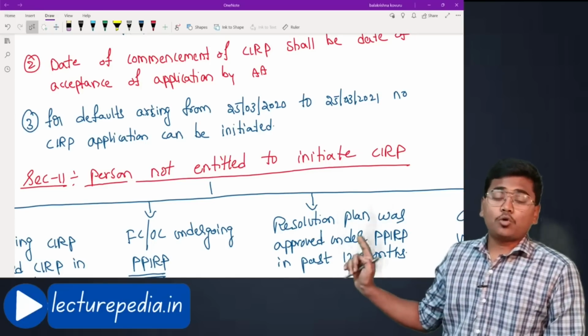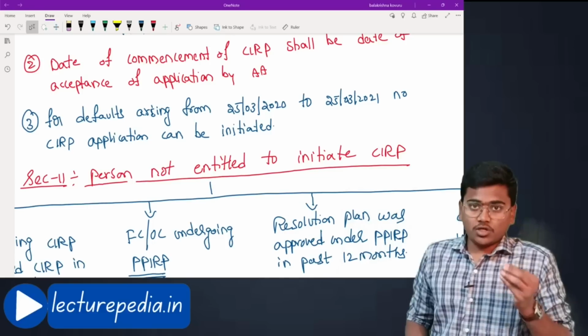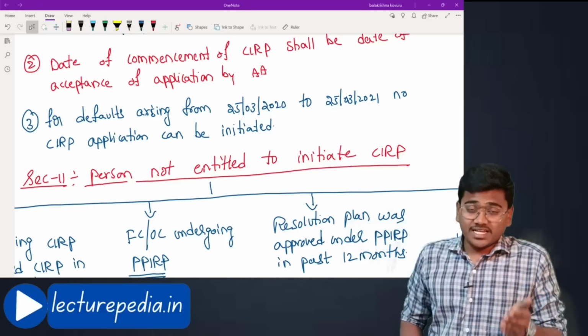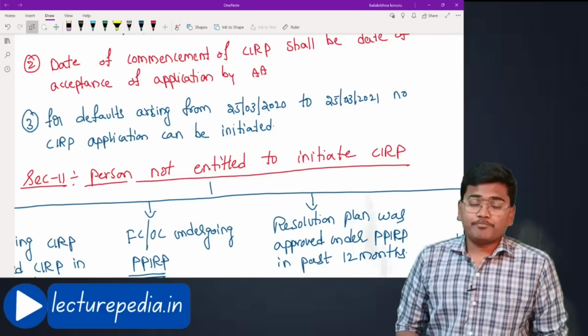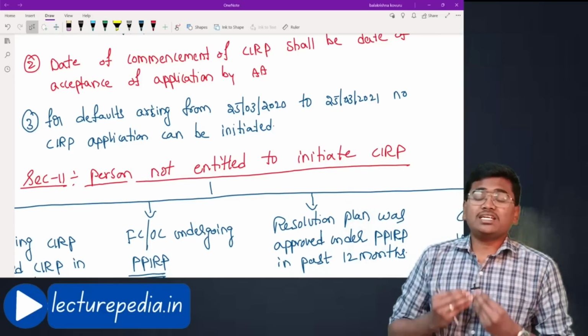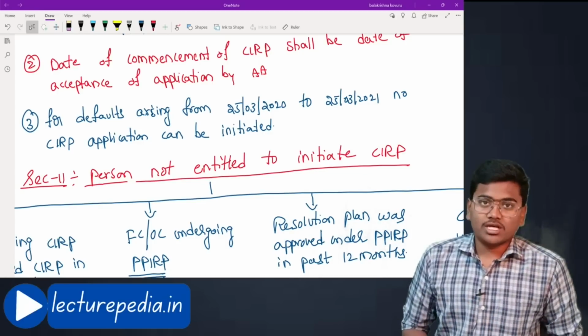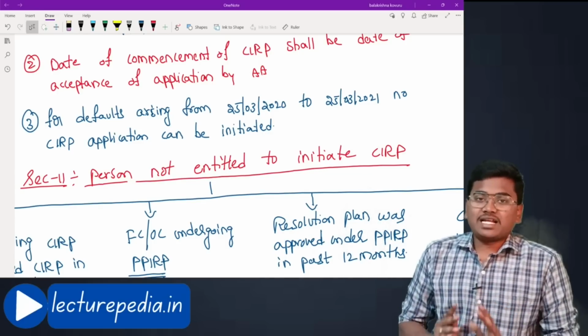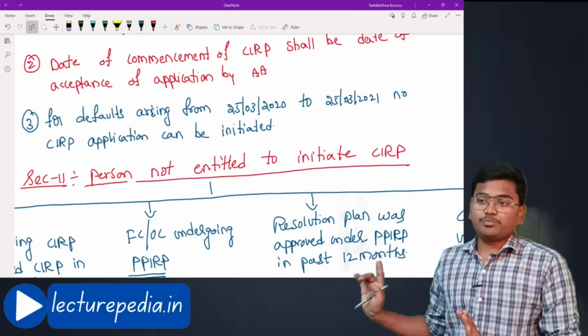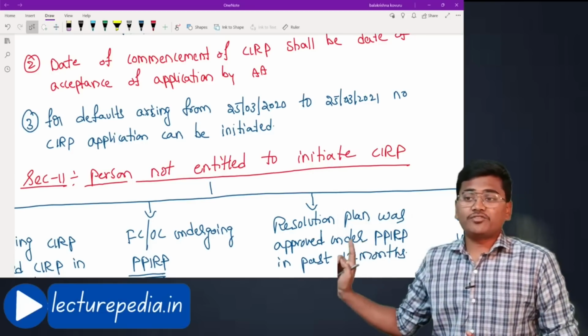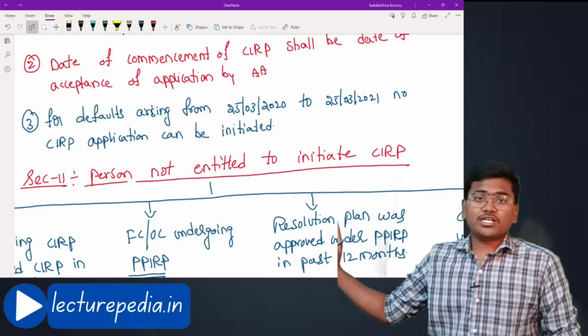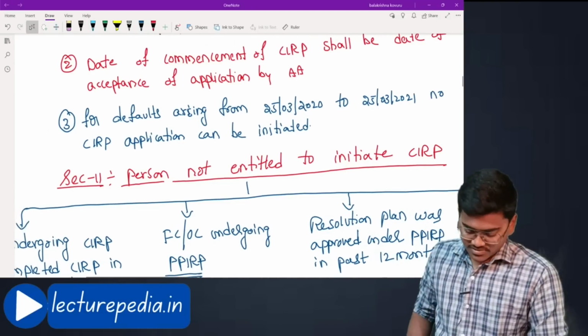This is the COVID period. During the COVID period, if any defaults have arisen, you cannot initiate an application under CIRP. A one-time exemption has been given during this period. The period is from 25th March 2020 to 25th March 2021. Hope that is clear.